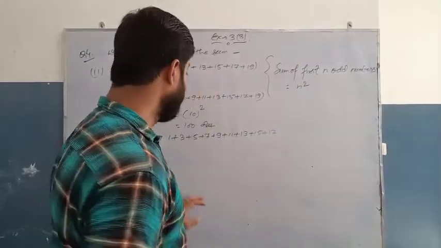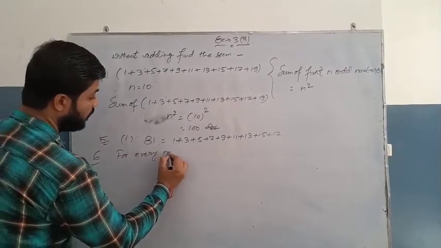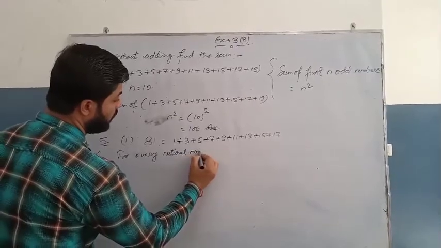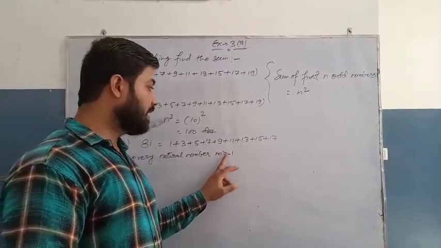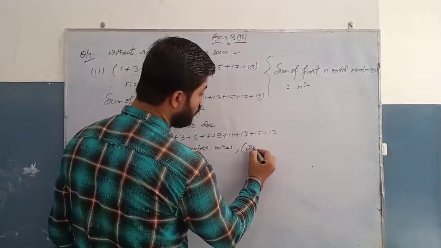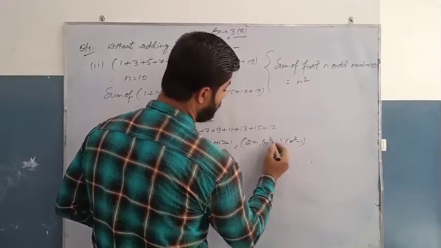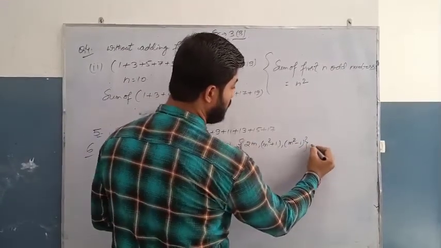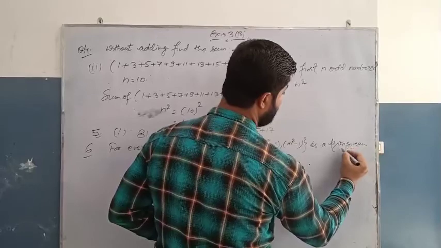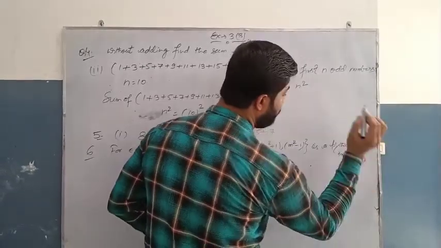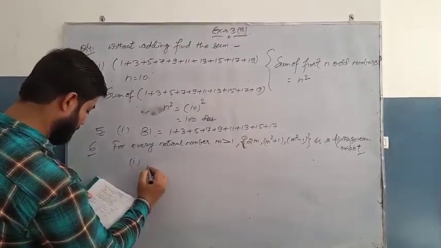So we will remember, for every natural number m that is greater than 1, 2m, m square plus 1 and m square minus 1 is a Pythagorean triplet.